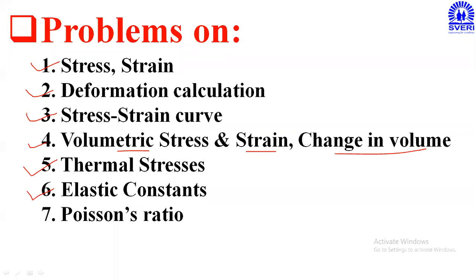And E is equal to 9KG divided by 3K plus G. So like that, three relations we are having. Based on these three relations, questions will be asked. And last, the Poisson's ratio. Sometimes they have asked to find out the Poisson's ratio also.